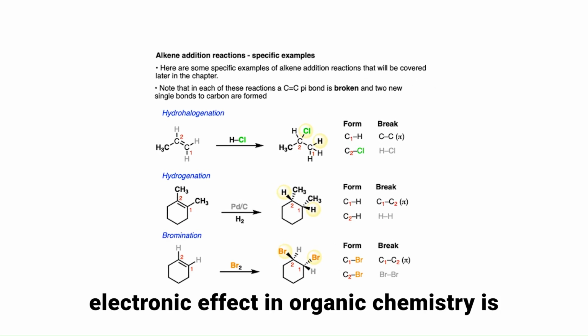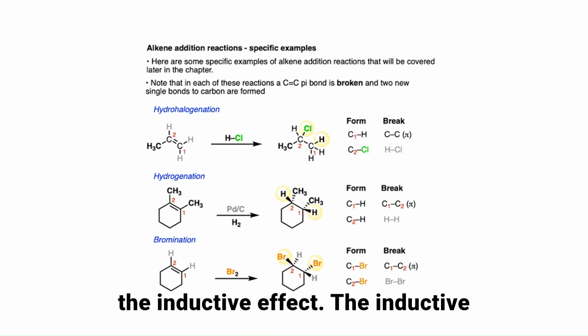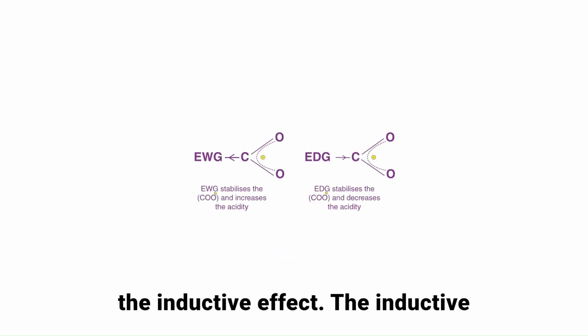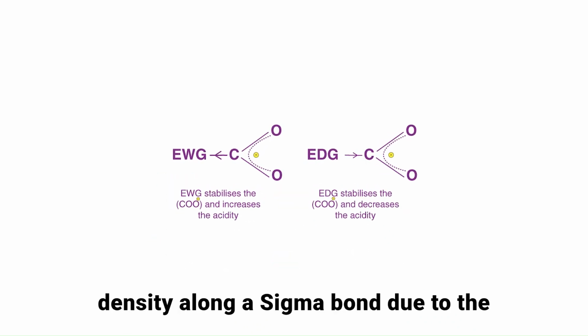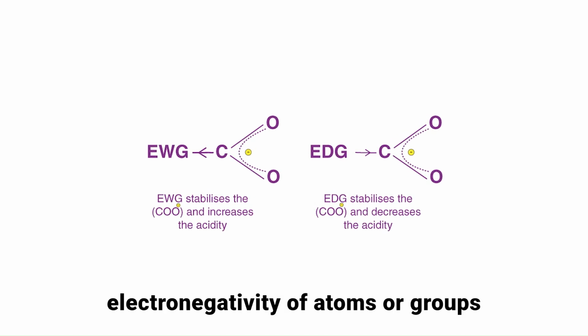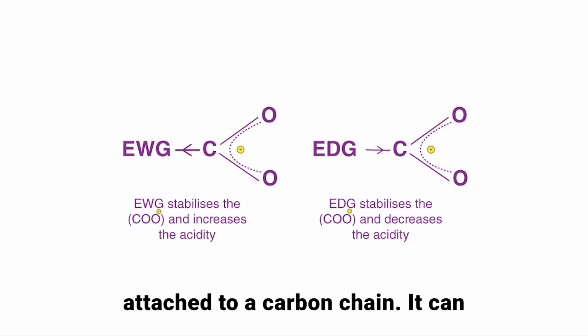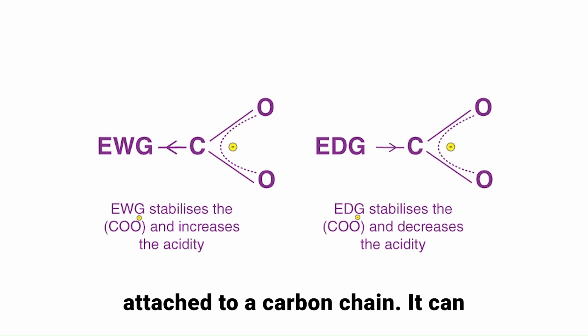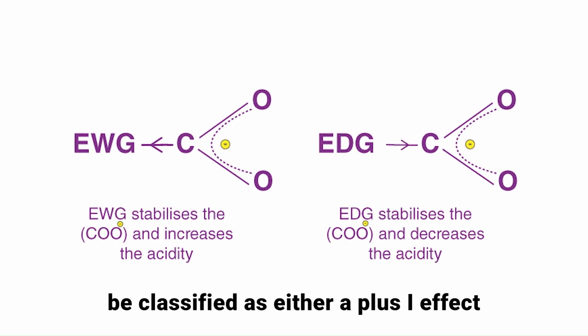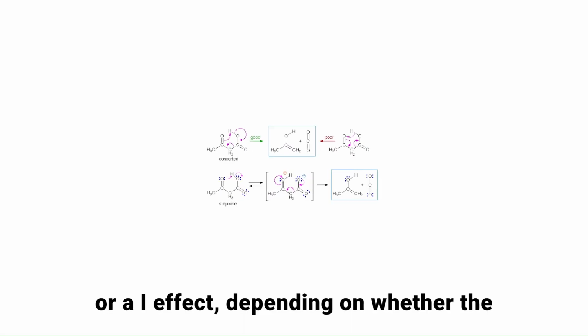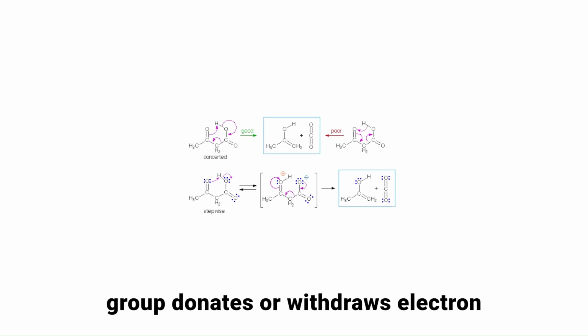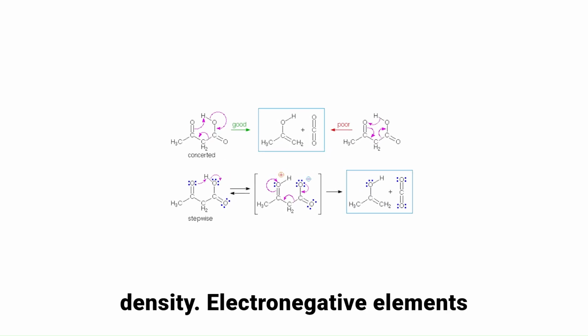Another important electronic effect in organic chemistry is the inductive effect. The inductive effect is the shifting of electron density along a sigma bond due to the electronegativity of atoms or groups attached to a carbon chain. It can be classified as either a plus I effect or a minus I effect, depending on whether the group donates or withdraws electron density.